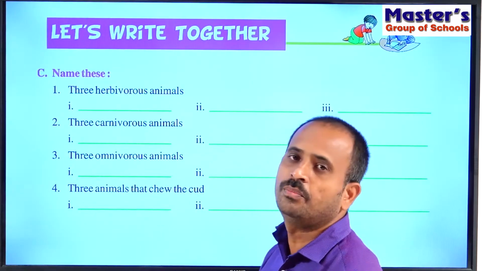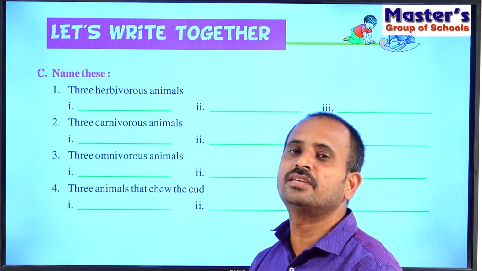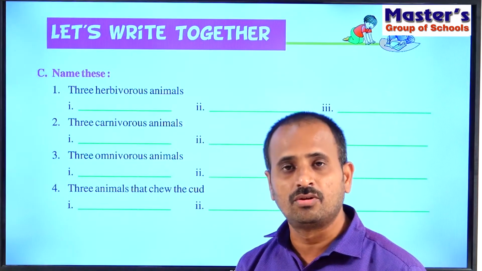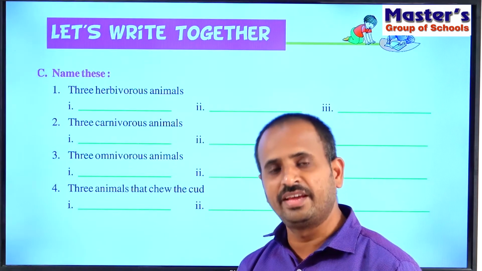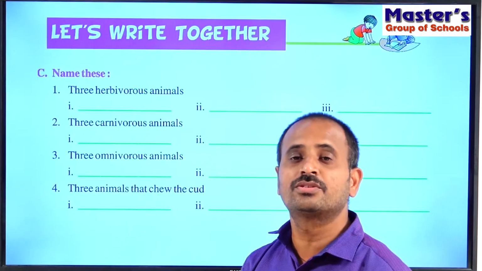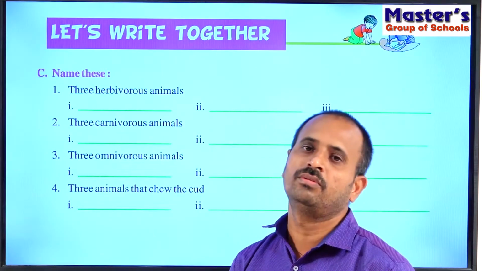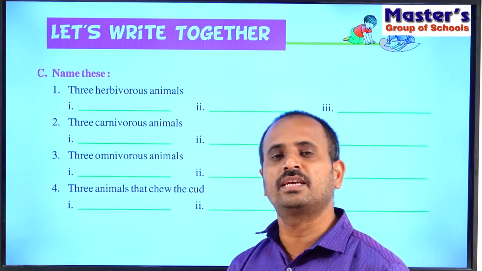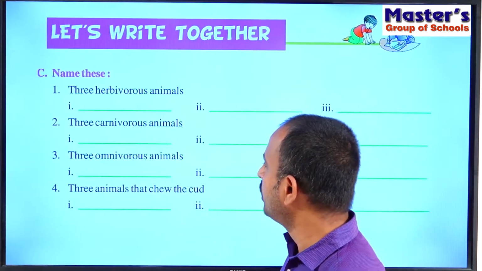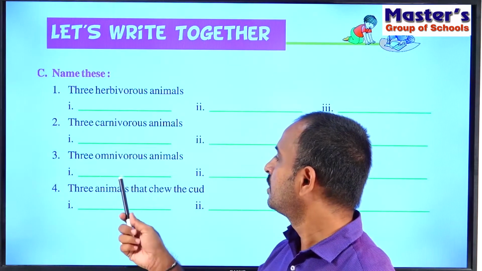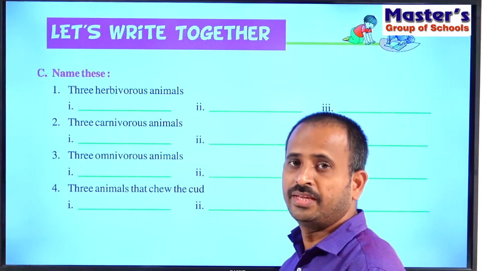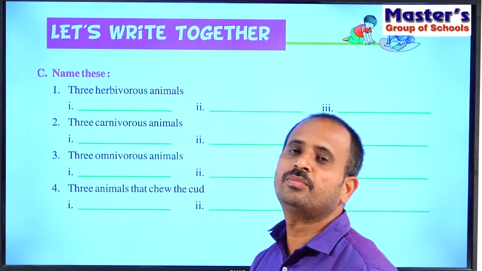There are also some examples for omnivorous animals. Already we have discussed in the previous question answers. What are the examples for omnivorous animals? That is cats, dogs, rats, snakes, etc. All these are omnivorous animals. Human beings are also an example for omnivorous animals, and a crow. All the crows are examples for omnivorous animals. You can write any three of them in these three blanks. For example, cats and dogs, crow and also human beings. All these are examples for three omnivorous animals.